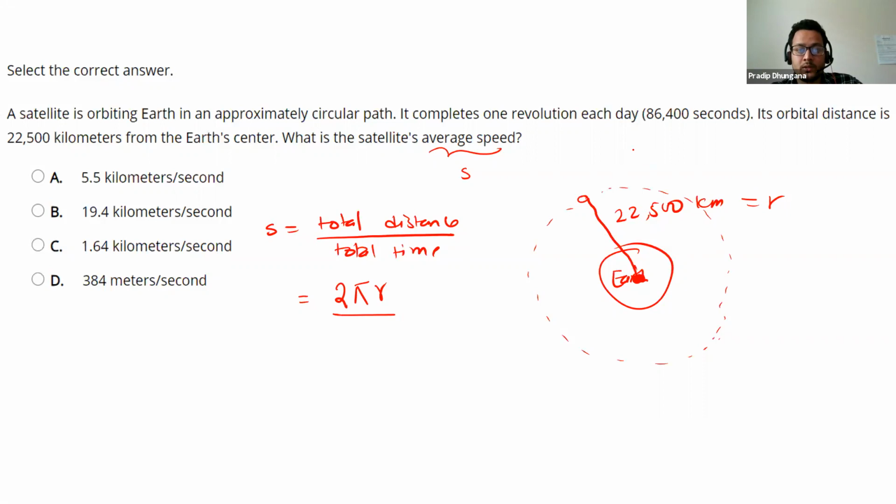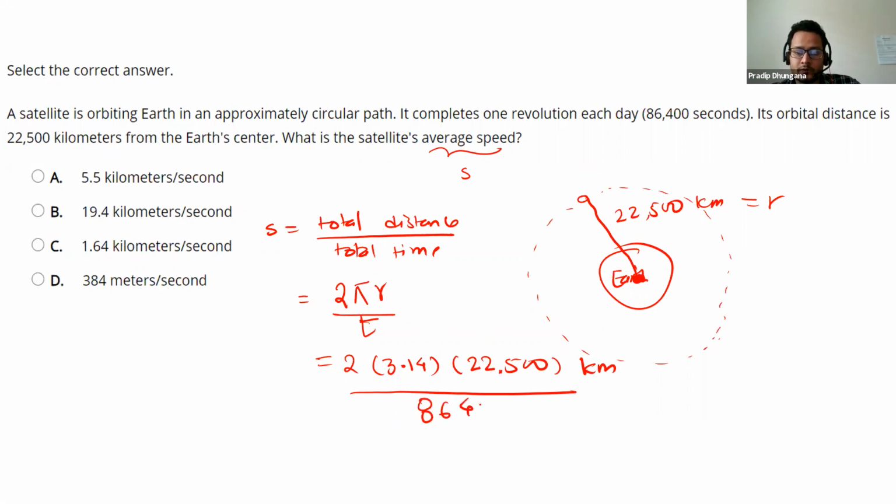Total time is the time it takes to complete one revolution, that is 86,400 seconds. I'll just write t at first, and then we'll substitute all those values. So pi, I'll just use 3.14, that is an approximate value. R is 22,500. The unit for total distance is kilometer, and time is second. Now use your calculator and calculate that value.